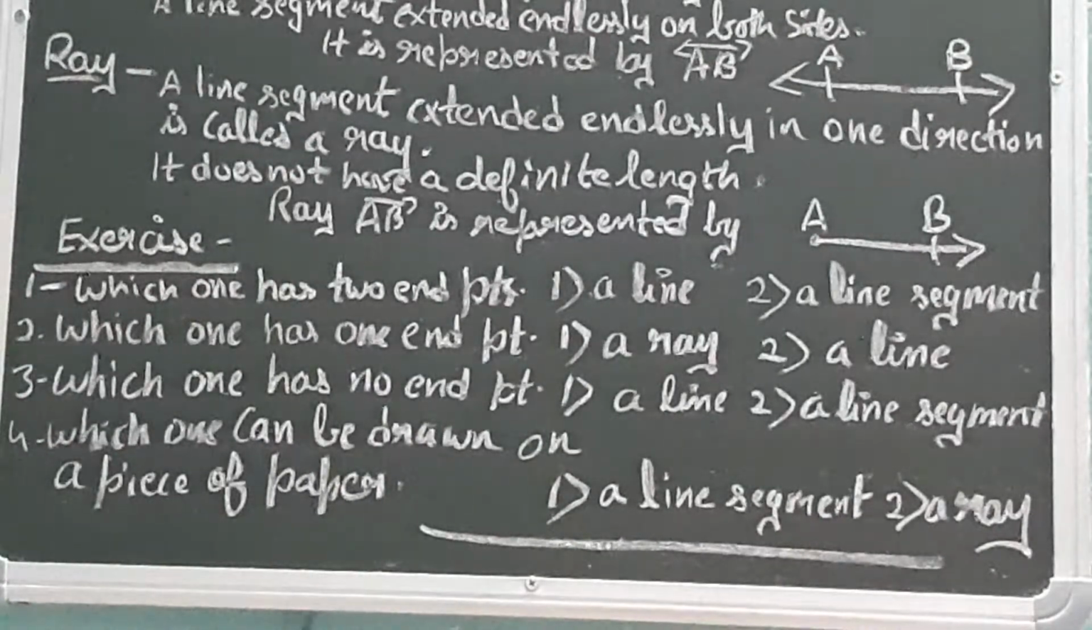And the last one, that is the fourth one, is, which one can be drawn on a piece of paper, a line segment or a ray? And the answer is the first one, that is a line segment, because it has a definite length, so we can easily draw it on a piece of paper, okay.